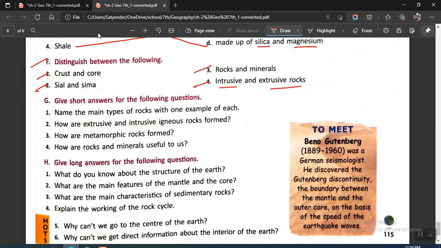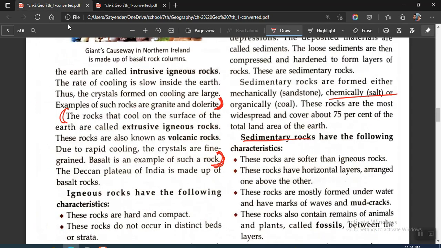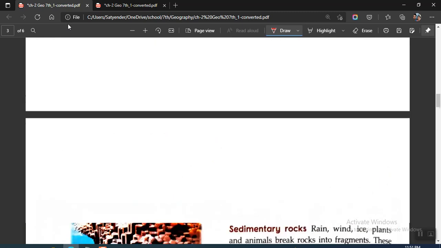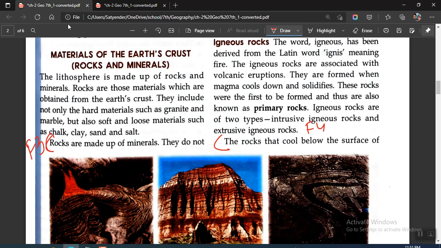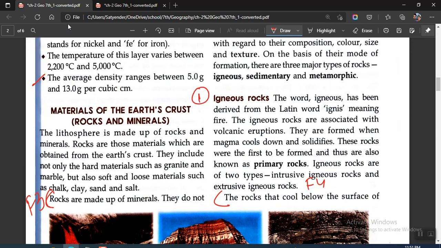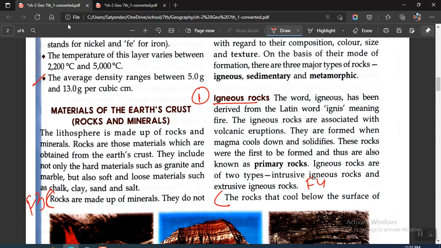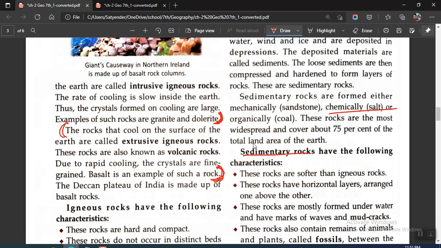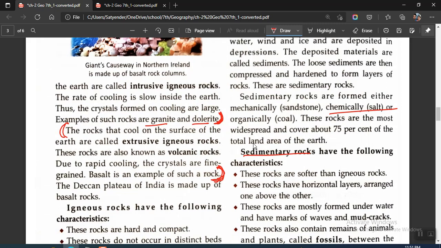Okay, next one we come to section G, that is name the main type of rocks with one example of each. So what you'll be doing is it is just asking you about the name and their examples. So first one you'll be writing as igneous rocks. So this goes your first one, that is igneous rocks. You don't have to write anything else. You'll only be writing its examples. So you will be writing this part igneous rocks, then you will be writing, for example, we have this granite and dolerite. So you'll be writing the name of the rock, and you'll be writing these two examples.